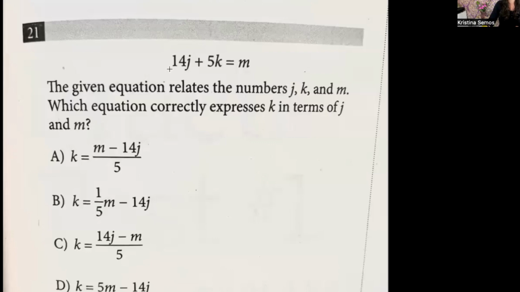So it gives you an equation, 14j plus 5k equals m. The given equation relates the numbers j, k, and m. Which equation correctly expresses k in terms of j and m? So expresses k, i.e. solve for k. This bit about in terms of j and m, that's just like, cool. When you solve for k, you might have j and m hanging out on the right side, on the other side of the equation, okay? So that's literally all it's asking you to do.